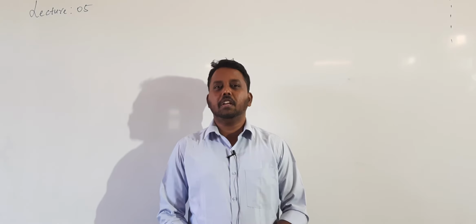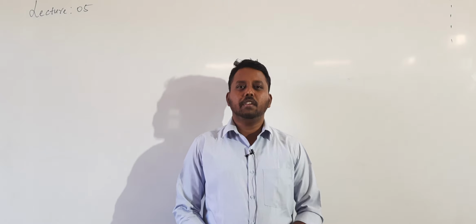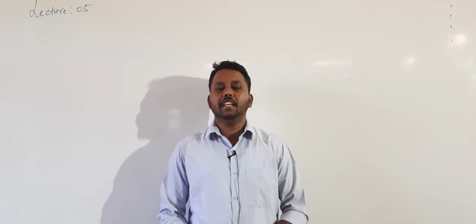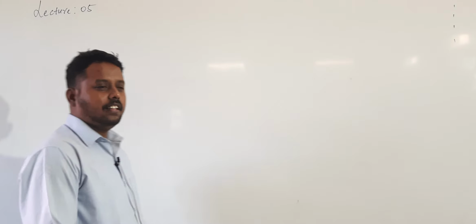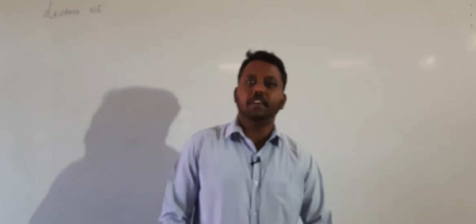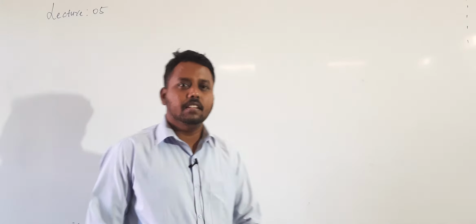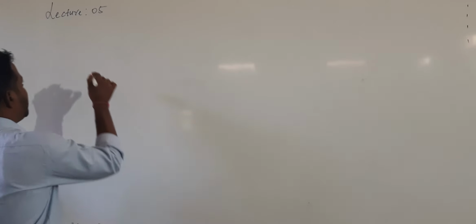We are discussing the chapter wave optics. In yesterday's class we saw Young's double slit experiment, YDSE. Today in this class we will discuss one important derivation for 5 marks, that is the expression for the fringe width.